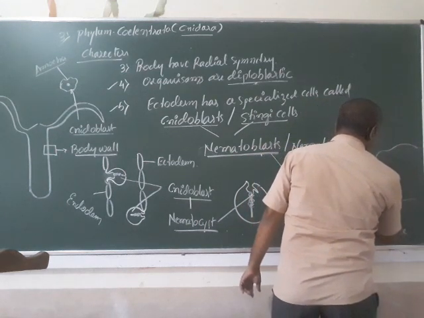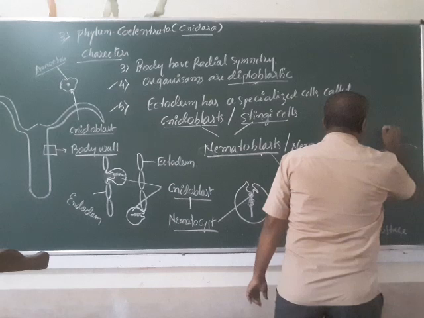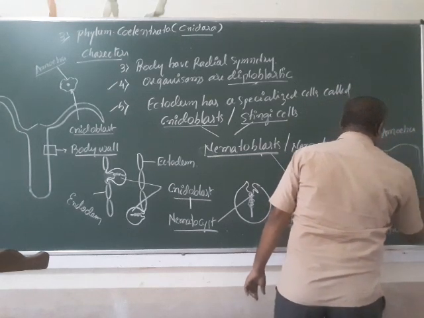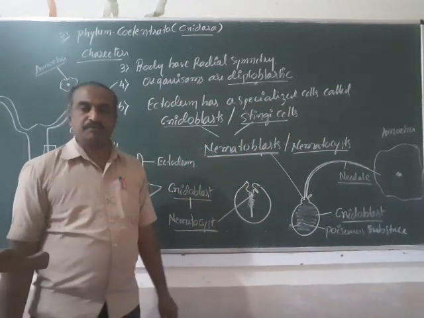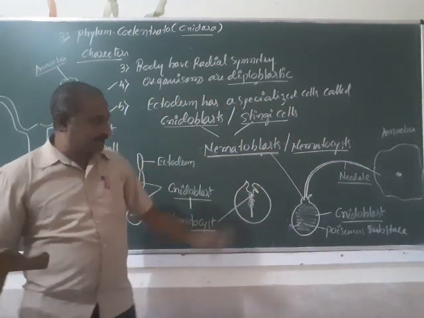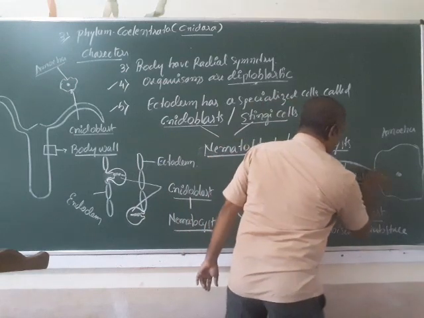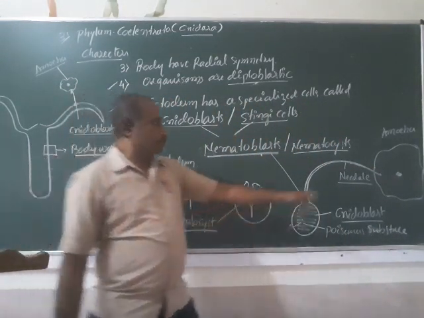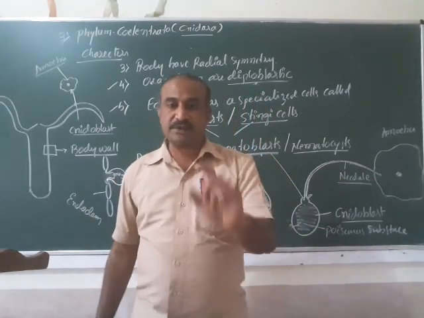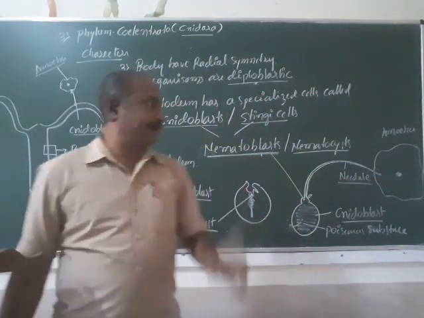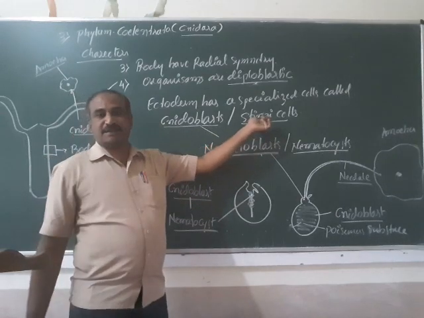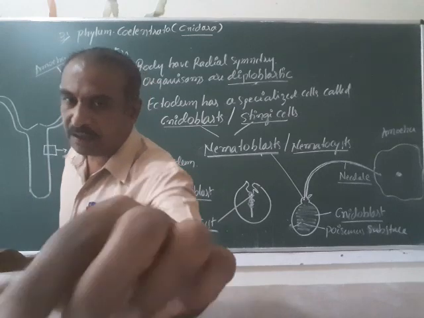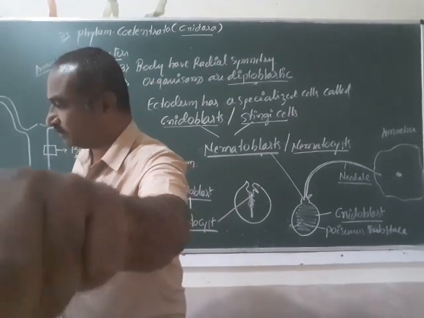Think that this is the amoeba. It will inject the poisonous substance into the body of the amoeba. As a result, when it stings, the amoeba becomes paralyzed. That is why they are called stinging cells. Is it clear? Now we shall pass on to the next character.